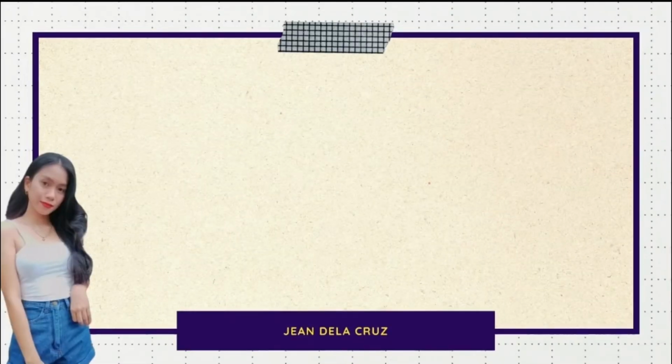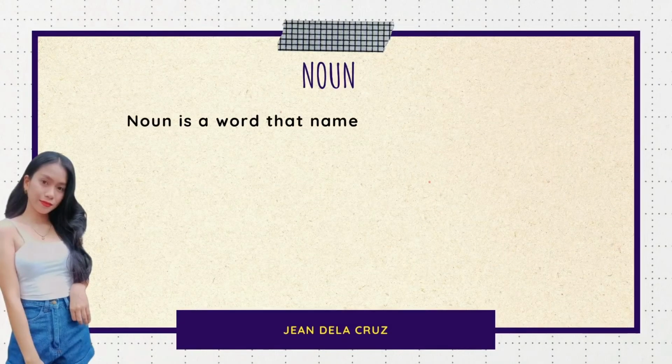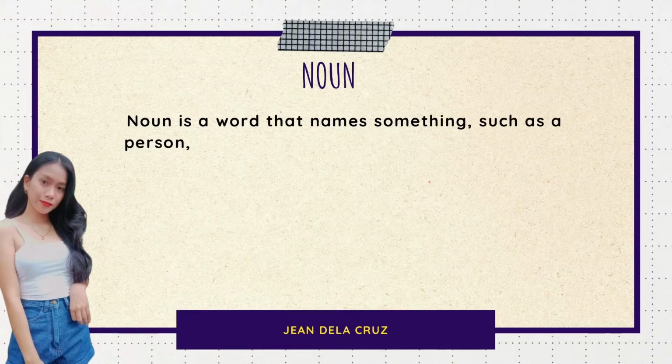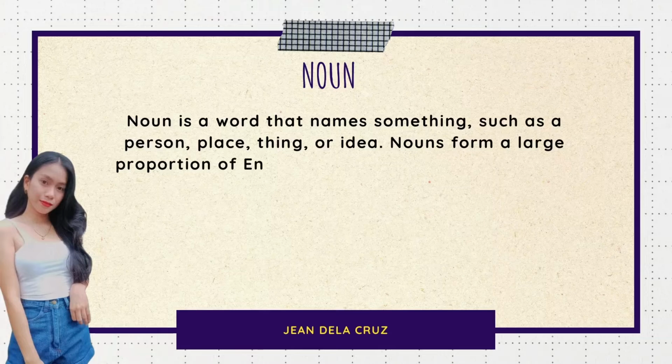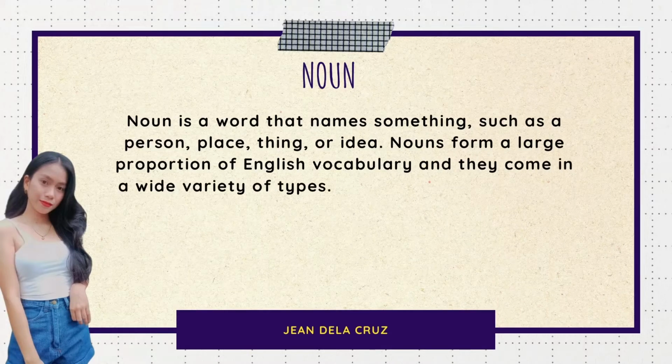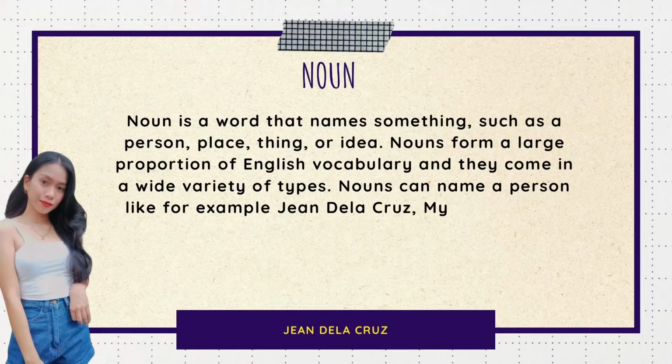So we have different types of speech. First is noun. So let's define what is noun. Noun is a word that means something such as person, place, thing, or idea. Noun form a large proportion of English vocabulary and they come in a wide variety of types. Noun can name a person, like for example, Dela Cruz, my mother, my father, the president, or a girl.